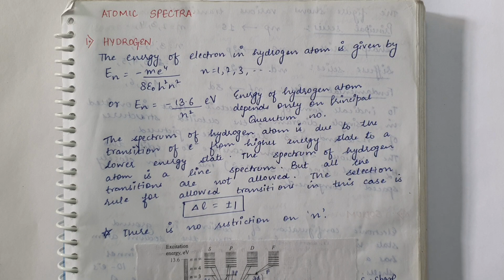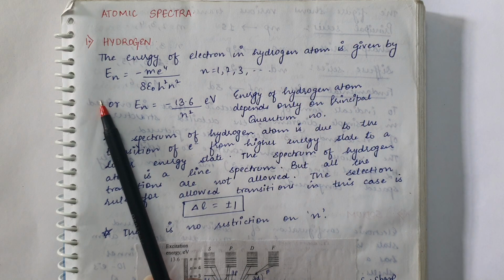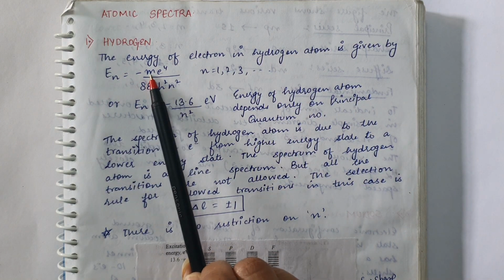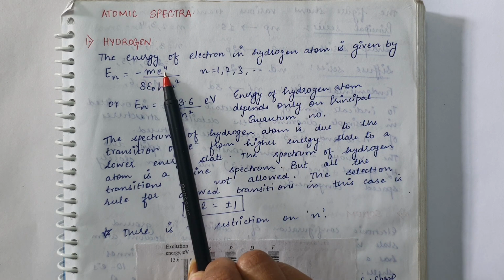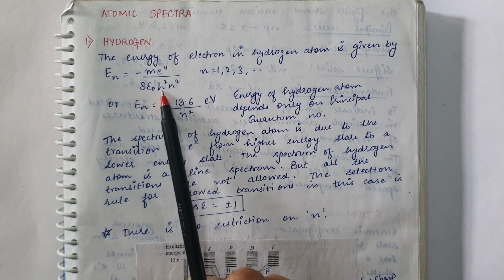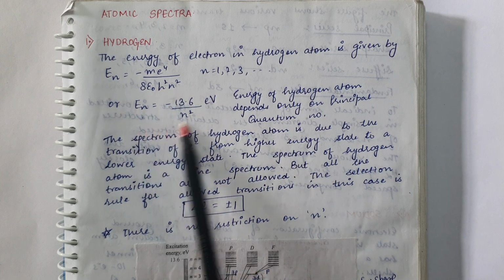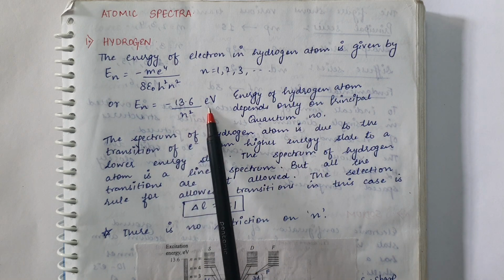Hello students, in this lecture we will discuss the atomic spectra of the hydrogen atom. As we have already studied, the energy of the electron in the hydrogen atom is given by this expression, where all these quantities, mass of electron, charge on electron, absolute permittivity, and Planck's constant, are constants. After putting in the values of all these quantities, we obtain this expression in electron volts.